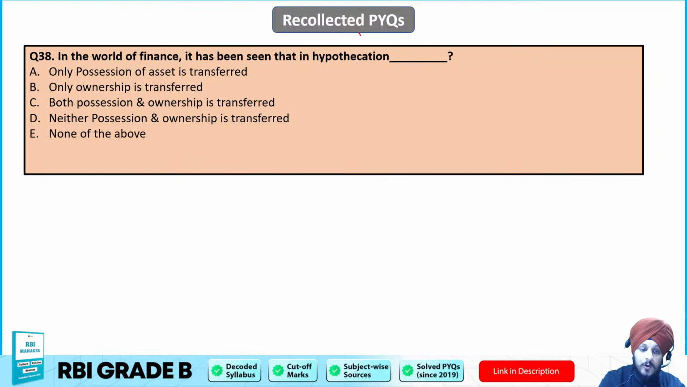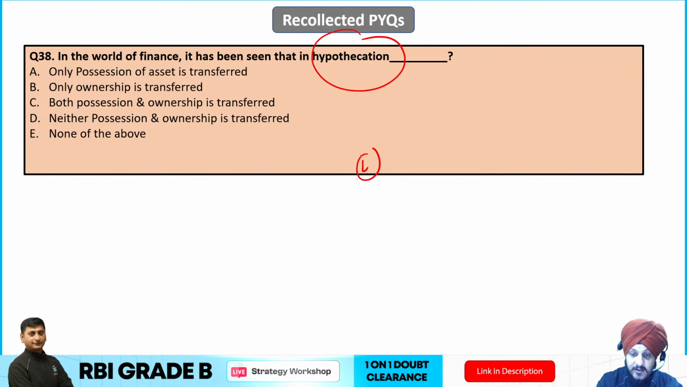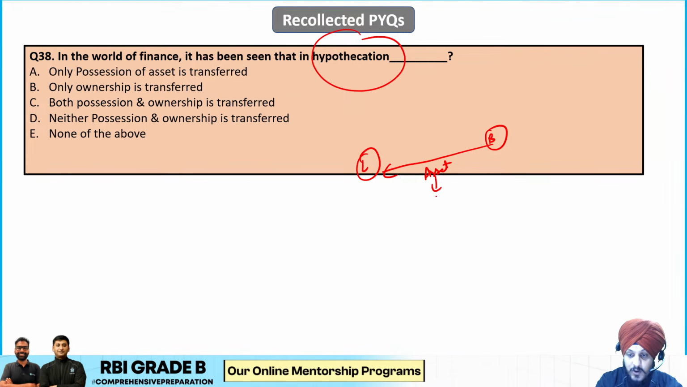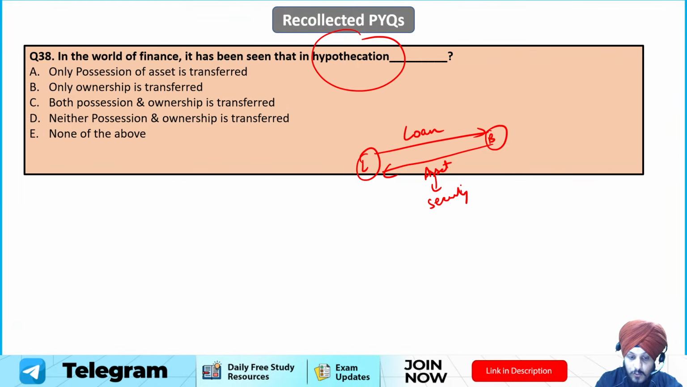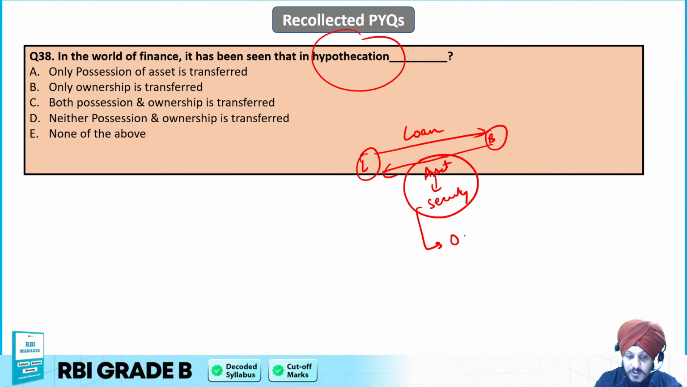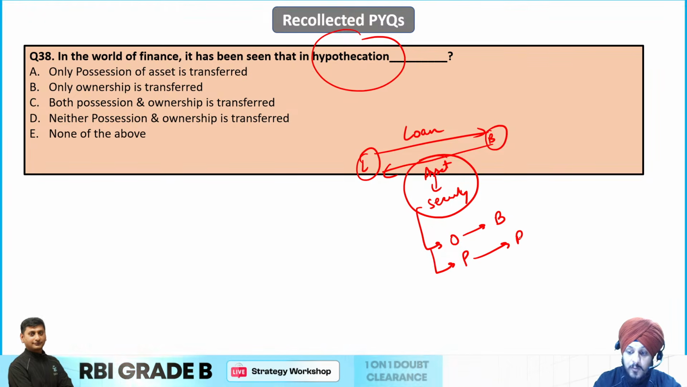Because when we talk about hypothecation, there is a lender and a borrower. The borrower is going to offer an asset, and this asset acts as security against the loan taken from the lender. But the point is that in hypothecation, the ownership of the security remains with the borrower only, and the possession also remains with the borrower. So neither the ownership nor the possession is transferred.